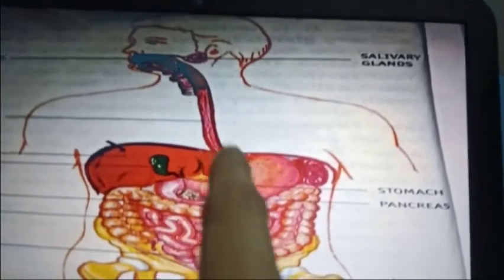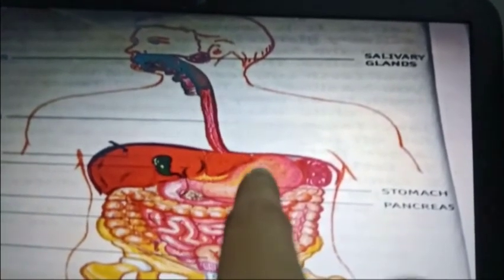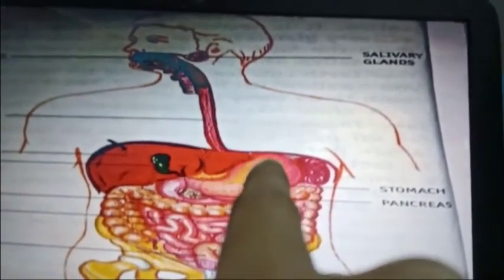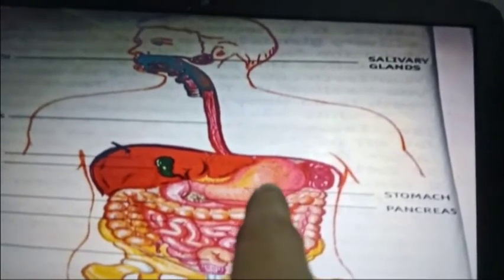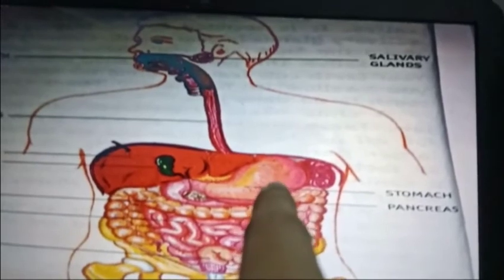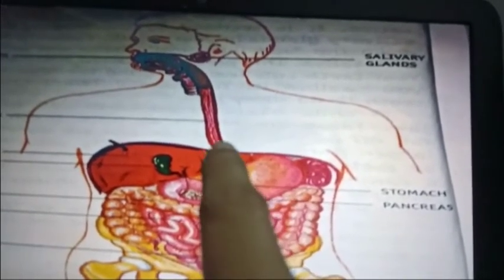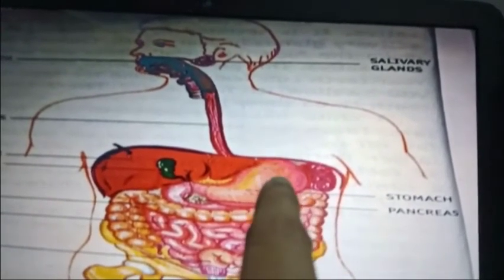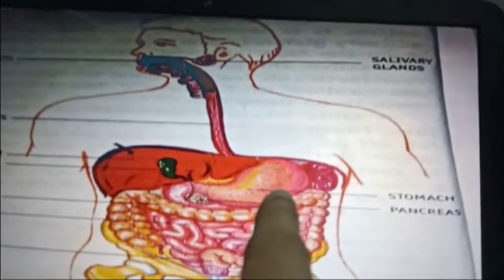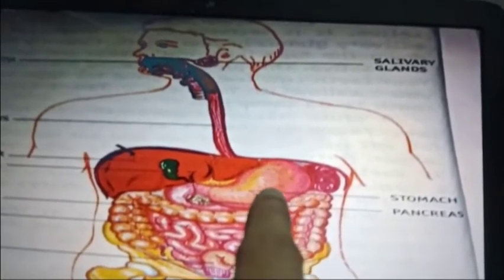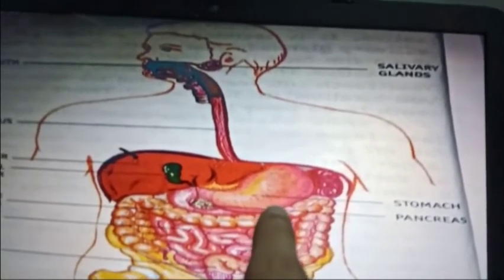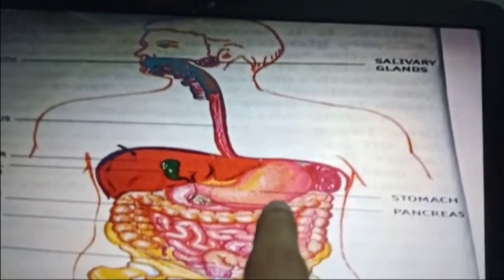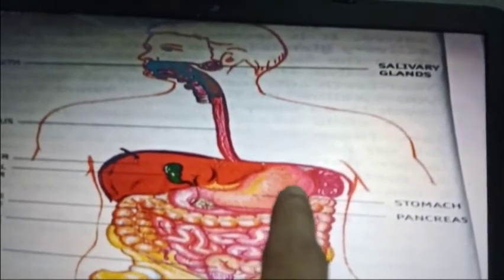Whatever food enters the stomach after digestion in the mouth will undergo some changes or digestion with the help of the digestive juices secreted by the stomach. As the food enters the stomach, the digestive juices are immediately secreted. The digestive juice secreted by the stomach is gastric juice, and it contains hydrochloric acid.